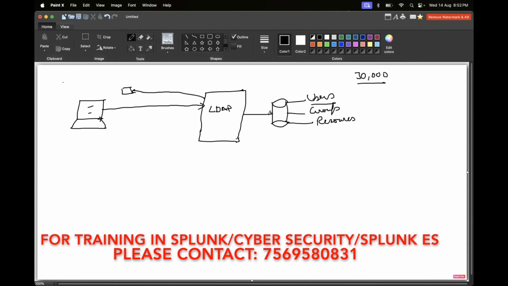Here you have to understand that the LDAP server maintains three main things. The first one is the directory structure. The directory structure is nothing but what we have discussed right now: users, groups, and resources. This is the actual directory structure, and by using this it will identify. Again, the second thing is authentication. Actually this should be the first thing: authentication.